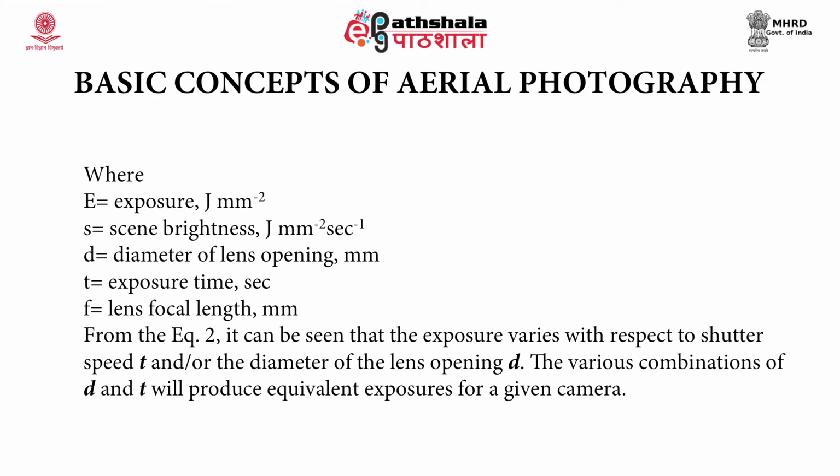From equation 2, it can be seen that the exposure varies with respect to shutter speed T and/or the diameter of the lens opening d. The various combinations of d and T, that is the exposure time as well as the diameter of the lens opening, will produce equivalent exposures for a given camera.